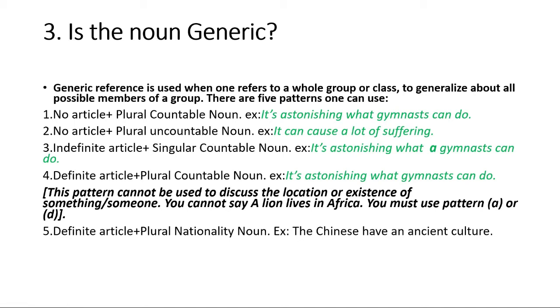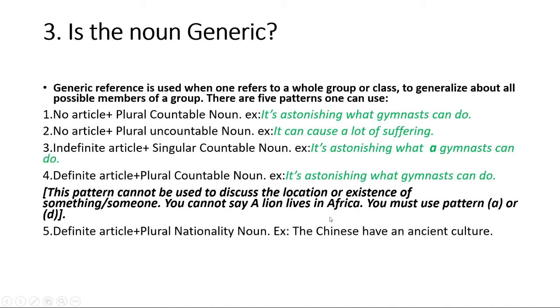Then you will use the indefinite article before a singular countable noun, and you will use the definite article before a singular countable noun. This particular number 4 pattern cannot be used to discuss the location or existence of something or someone. To discuss the location or existence of something or someone, you cannot say, a lion lives in Africa.